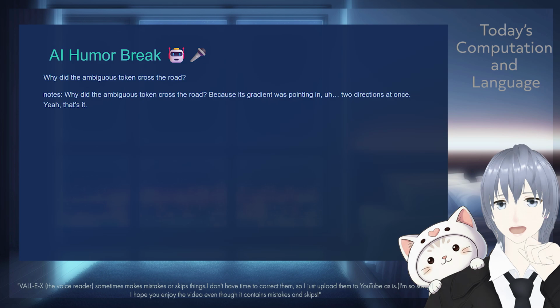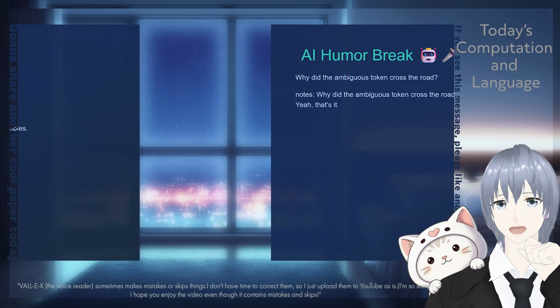Why did the ambiguous token cross the road? Because its gradient was pointing it in two directions at once. That's it.